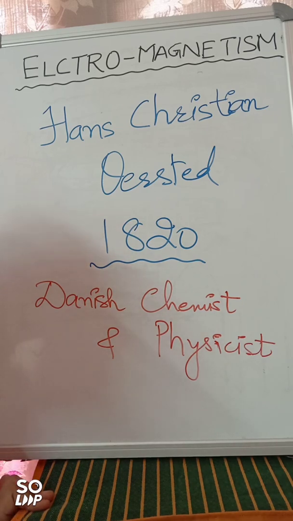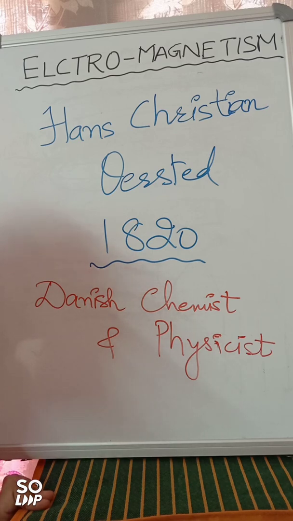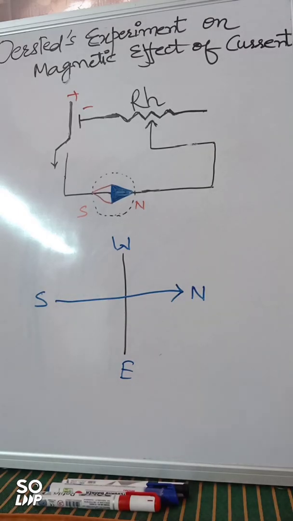He was performing a practical in which current was supposed to be passed through the circuit. When he observed a nearby magnetic compass, it was deflecting. He was aware that a magnetic compass can give deflection only when some magnetic field is existing nearby, right? So it was a big surprise for him. He thought the only magnetic field that can exist now must be because of the current flowing through the conductor. So he started working on it and performed various experiments.